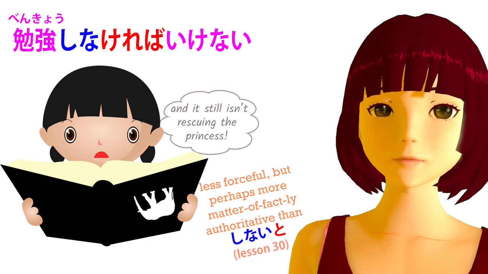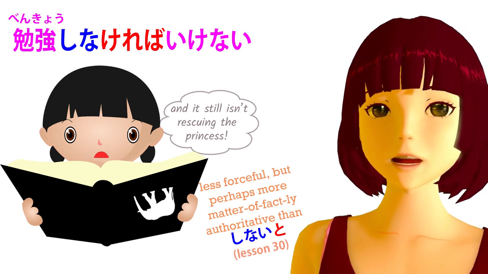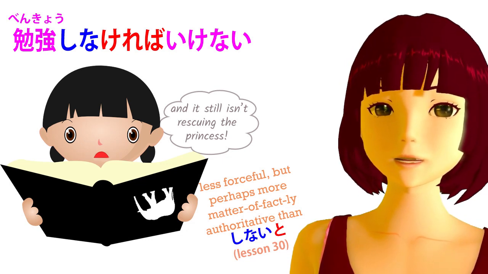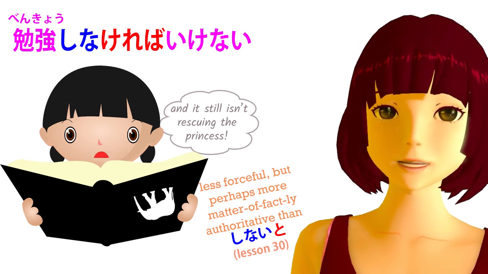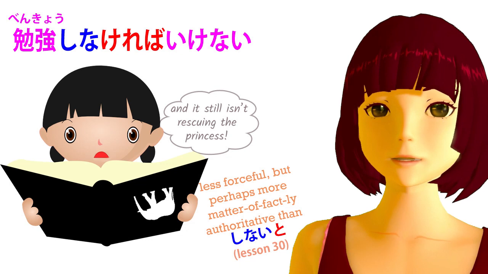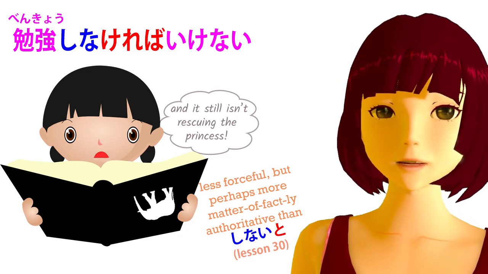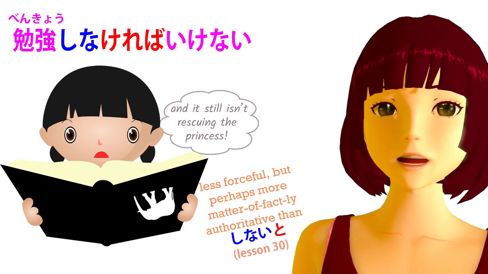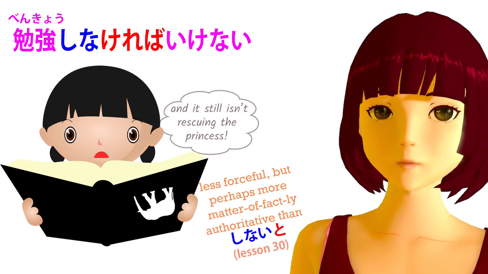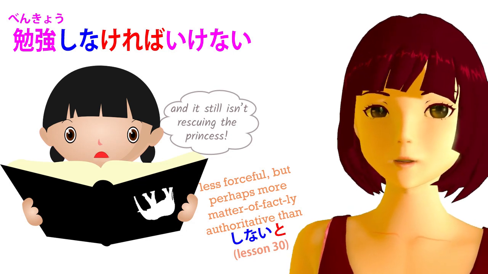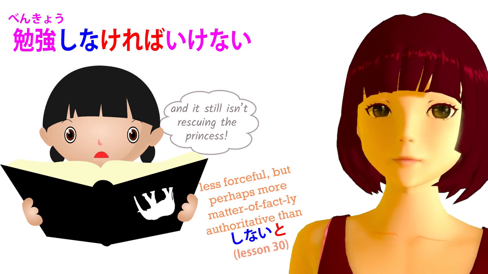Some negative construction then follows this, and what we're saying is, I must go, I've got to go, I've got to do this, I've got to do that. And this is because we don't have that construction got to, and we don't have must in Japanese. It always has this rather lengthy, if I don't do it won't be good, if I don't do it won't do, if I don't do, it's bad.